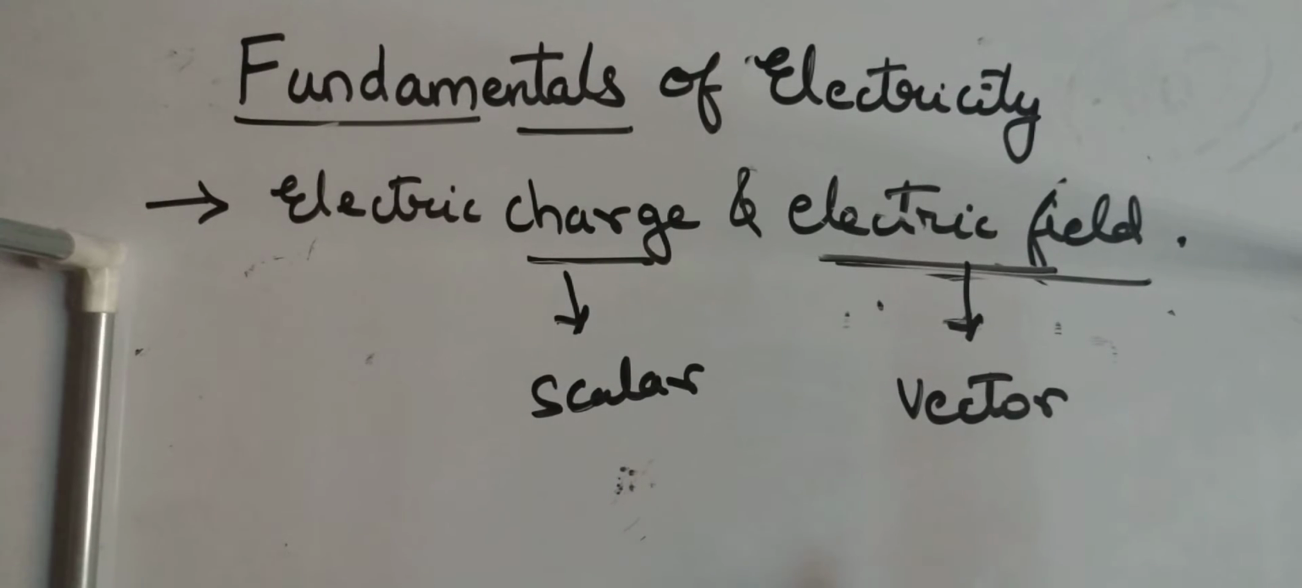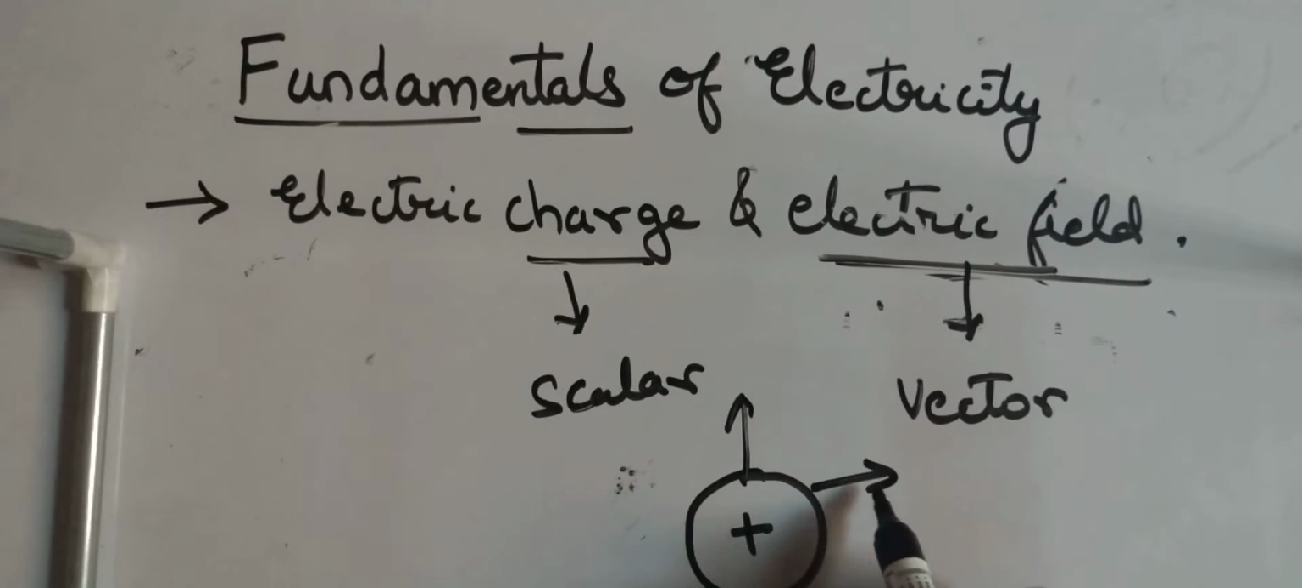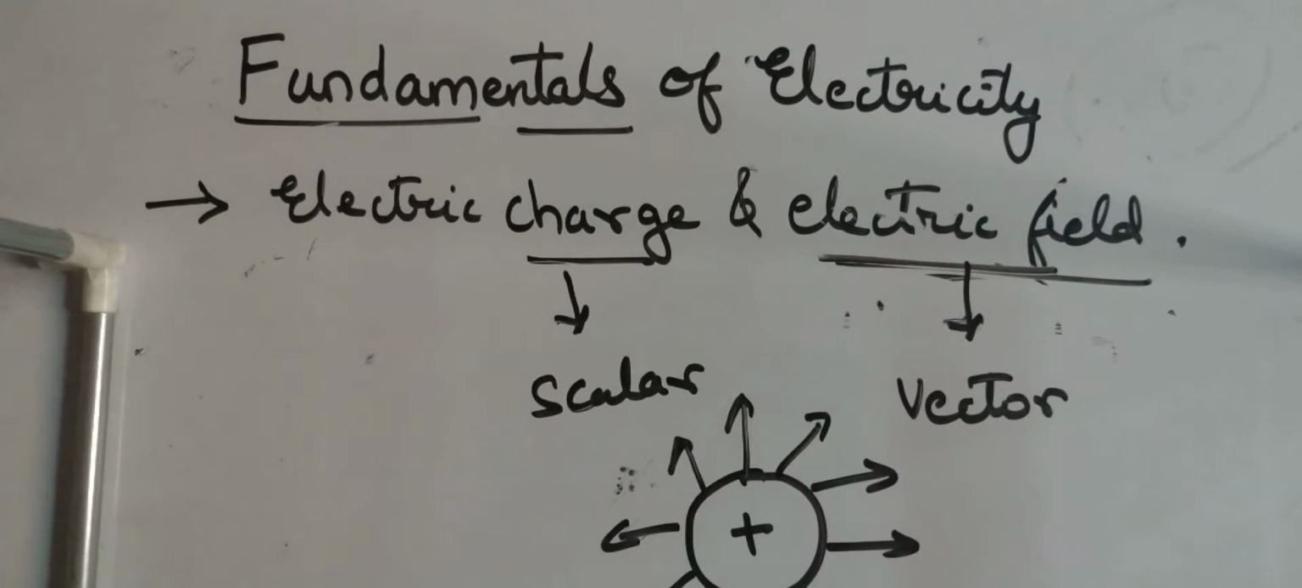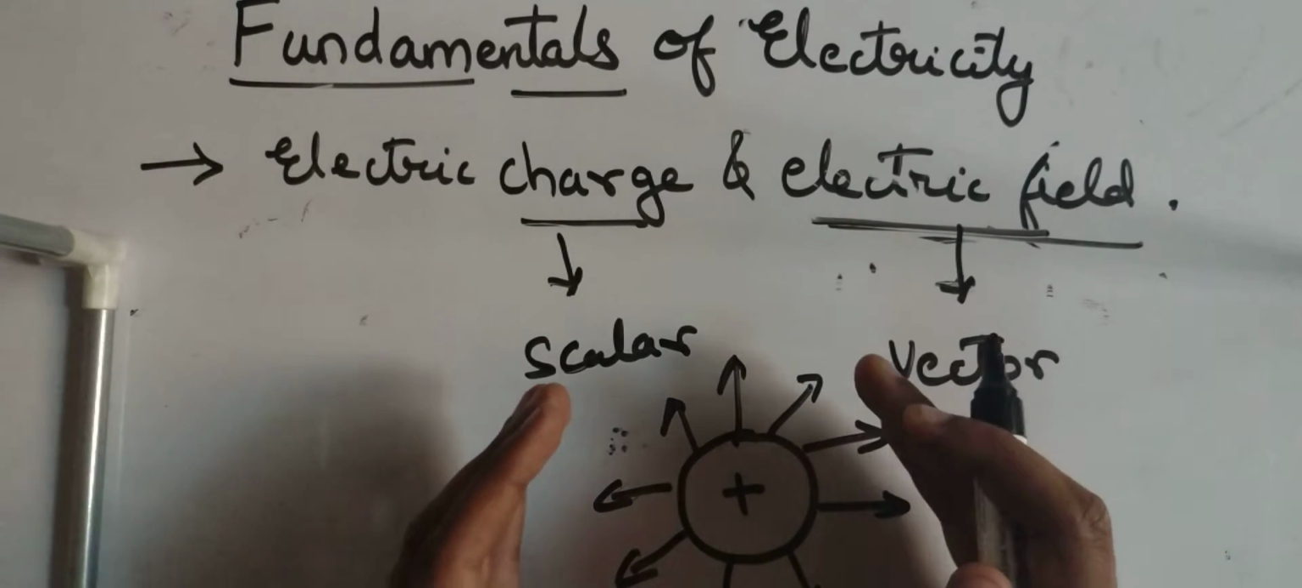So what is the direction? For example, if this is a positively charged particle, the electric field is always outward. The magnitude always changes towards the outward direction. As I told you, generous people having positive charge will always donate. A positively charged particle will always have its electric field.